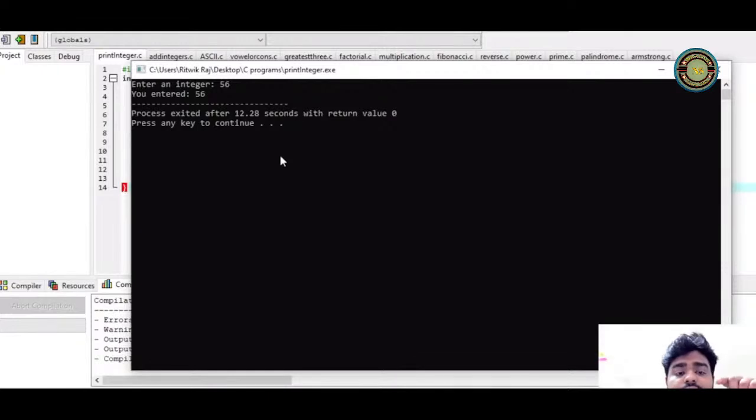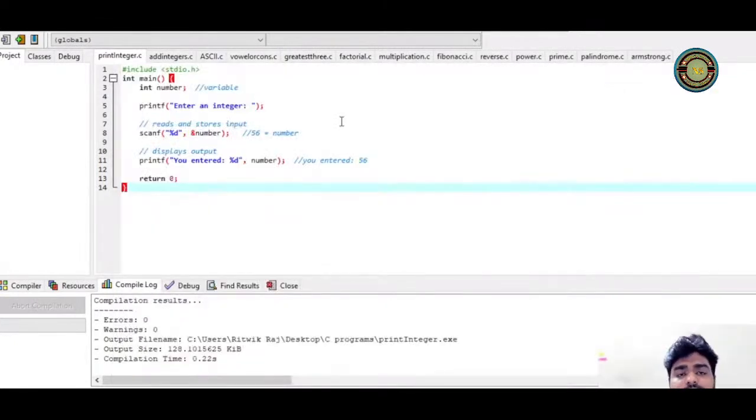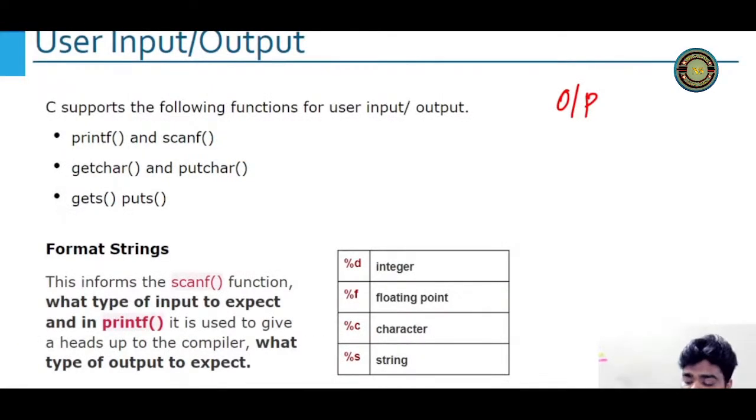So this 56 is getting stored in the number variable. Why? Because you can see I've used the number variable and it is printing the number variable value. Easy, very simple. So for user input, we use scanf. We have two more, which are getchar and putchar. If you want to get a character or put a character, we use these. Gets and puts we also use for a string. But these two are a later concept. Right now you have understood printf and scanf.